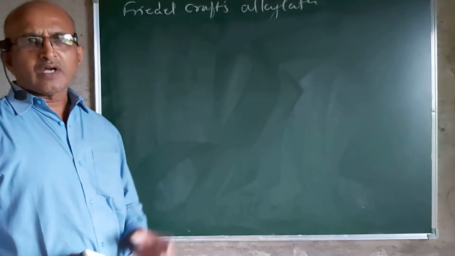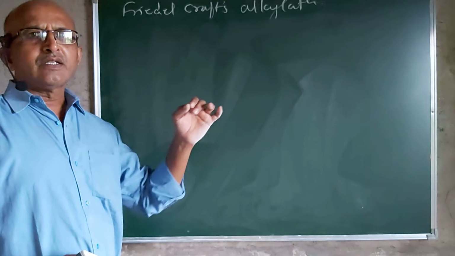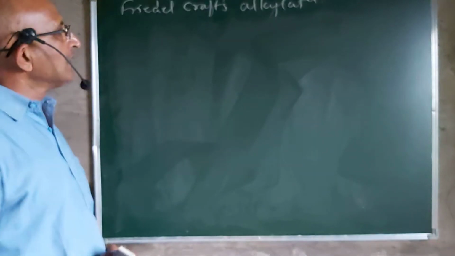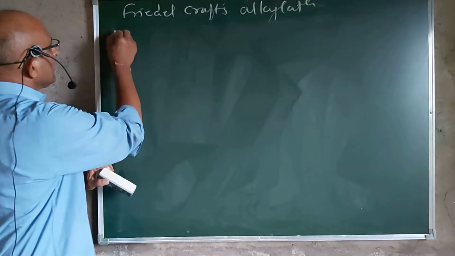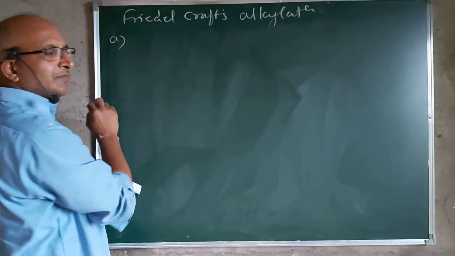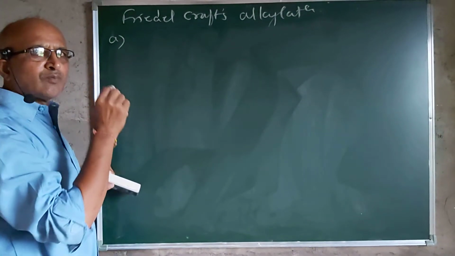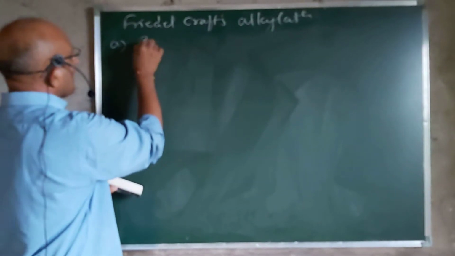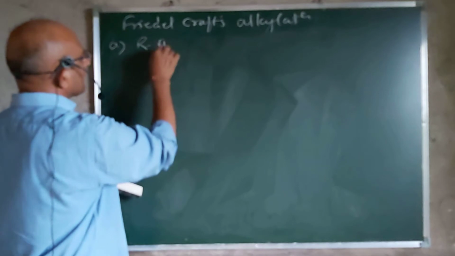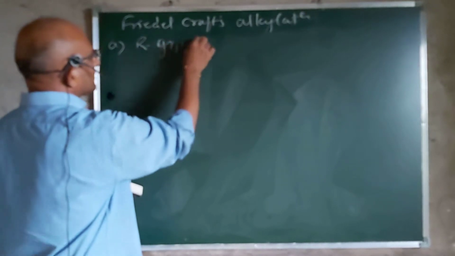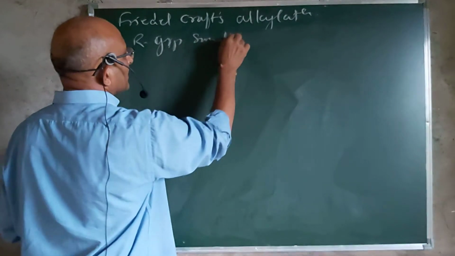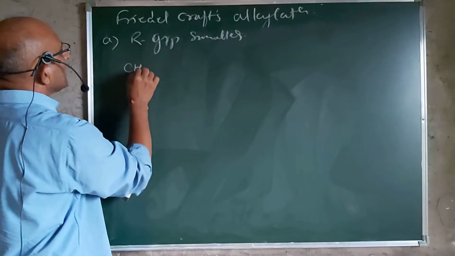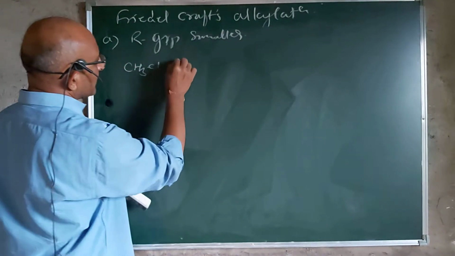Depending upon the nature of the R group, we have seen that there are two different ways to form the carbo electrophile. One by one, we will see both the mechanisms, that is, if the R group is smaller or if the R group is bulkier. First, when the R group is smaller, we have seen the formation of the electrophile, that is alkyl halide, CH3Cl, in presence of